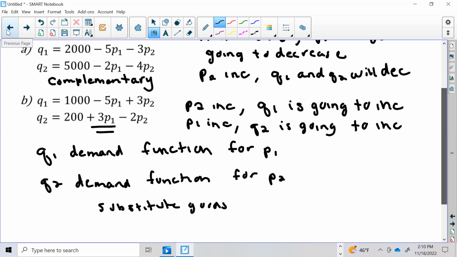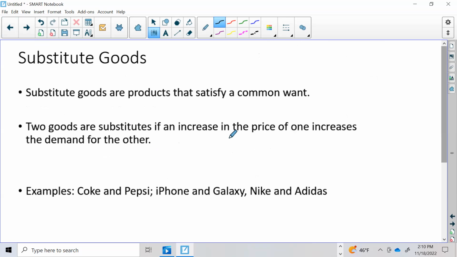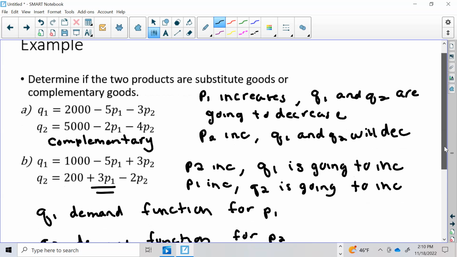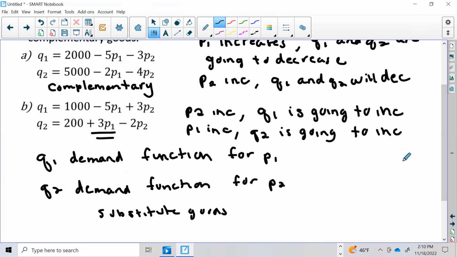Because again, for substitute goods, what it means is that an increase in the price of one increases the demand for the other. So as we increase P2, that is increasing the demand of the other product, P1. And as we increase P1, that's increasing the demand for the other product, P2. So that's an example of how to determine if something is complementary or substitute goods.